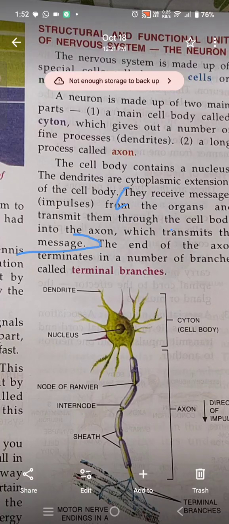which transmits the messages. Now, this was the function of dendrites. Now, what are dendrites? See, a neuron is made up of a long process called axon.